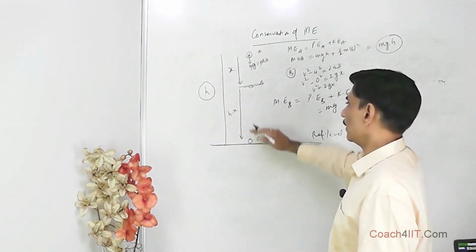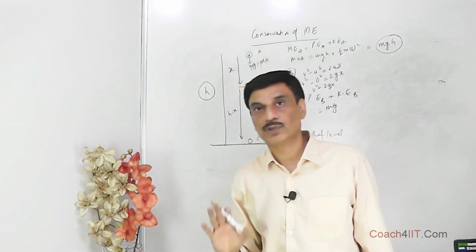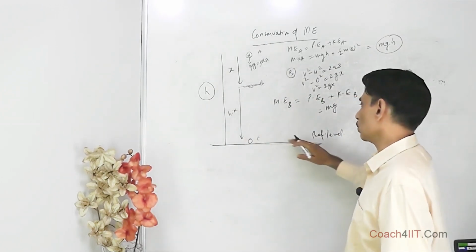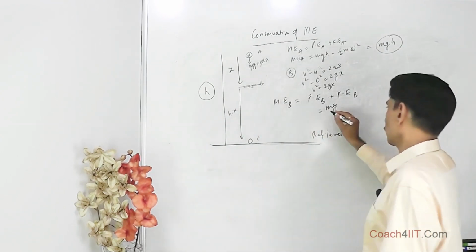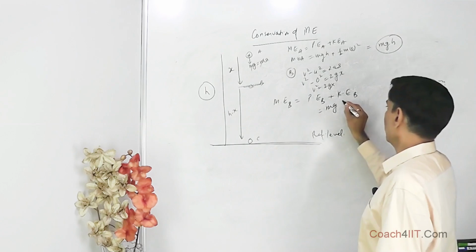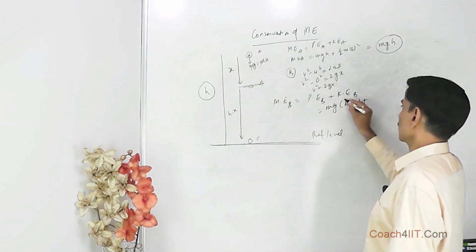You cannot change the reference level in the middle of the question. Once the reference level has been chosen, till you are able to solve the whole question, you cannot change the reference level. So it is mg, this is going to be h minus x, plus kinetic energy at B.